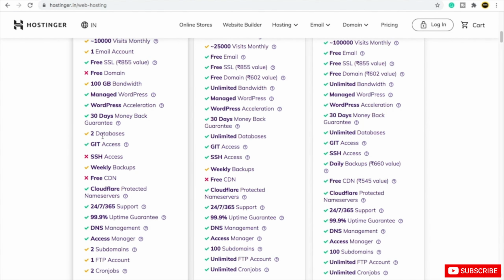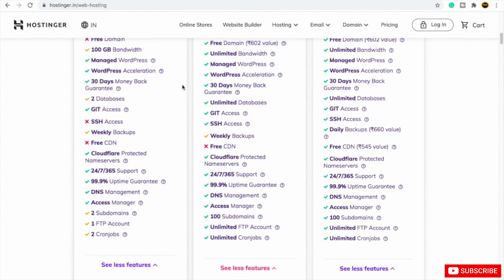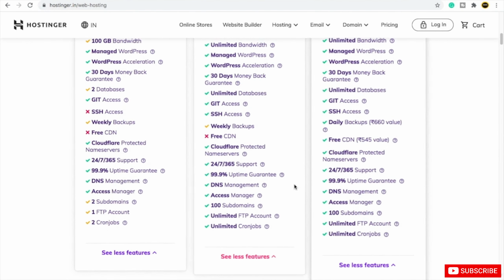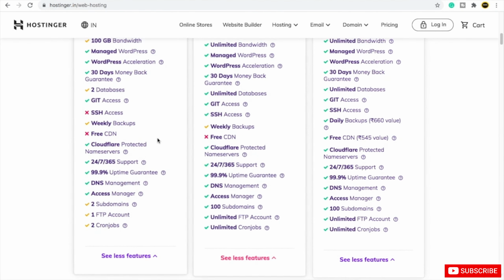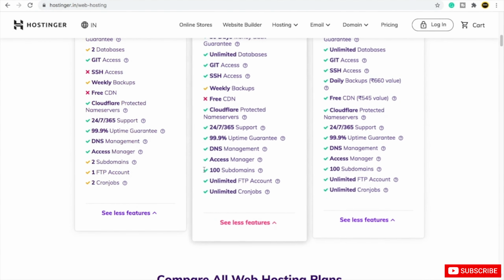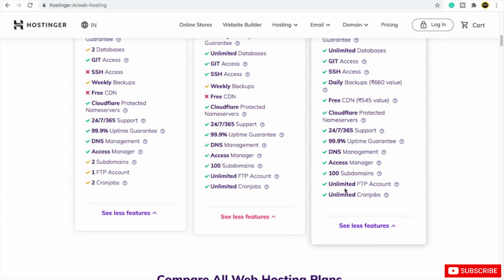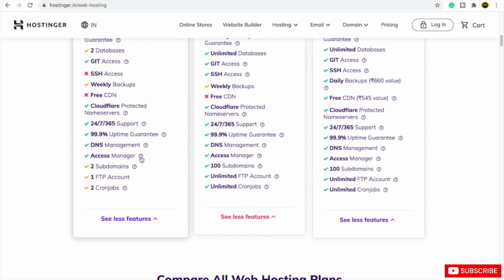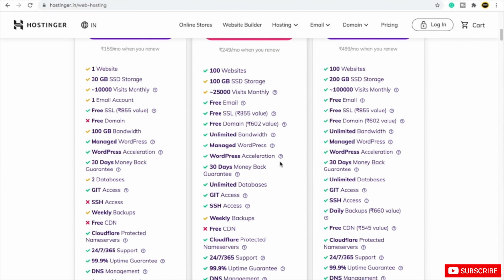You can see you can get 2 databases. Here you have unlimited databases, so there are lots of amazing features. Here you are going to get Cloudflare protection, no CDN here. You are going to get 100 subdomains, unlimited cron jobs, unlimited FTP accounts. So you can see that according to your plans, it is increasing.